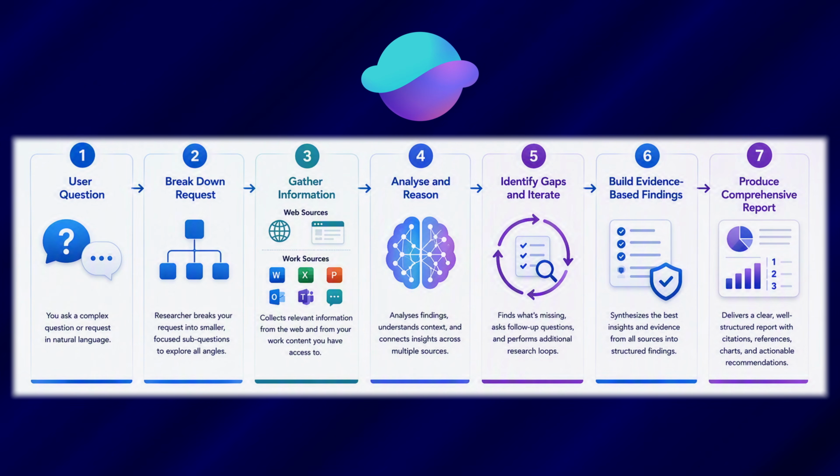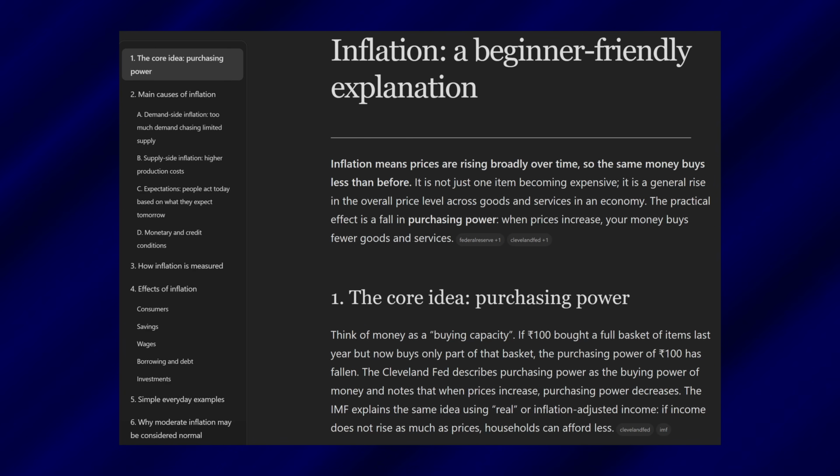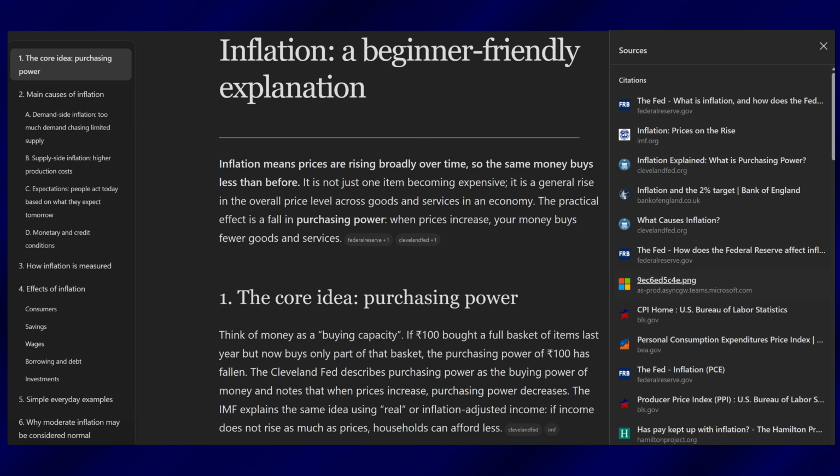So it doesn't jump to an answer, it spends more time on the process. First, it gathers information, references, analyzes them, looks for supporting evidence. Only then it assembles the final report. And that's why it takes longer. It knows exactly what came from where. So it'll give you comprehensive, authentic references.